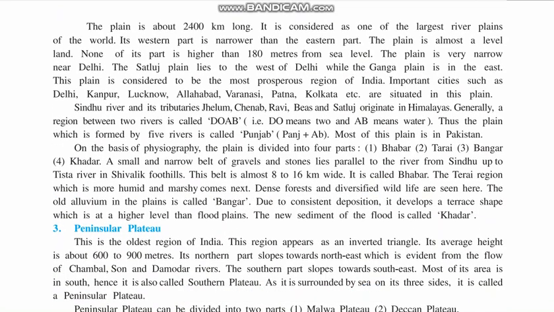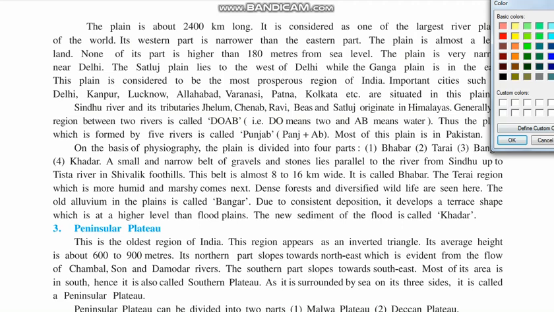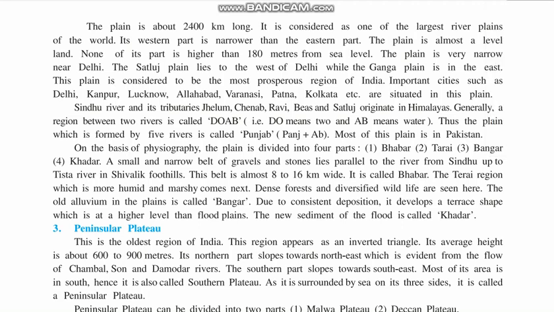These plains are about 2400 kilometers long. It is considered one of the largest river plains in the world. Its western part is narrower than the eastern part. On the western side they are narrow in comparison to the eastern part.